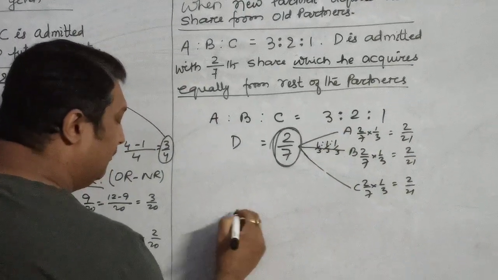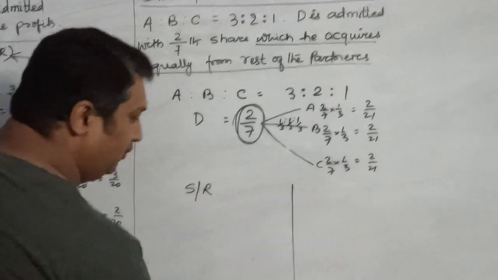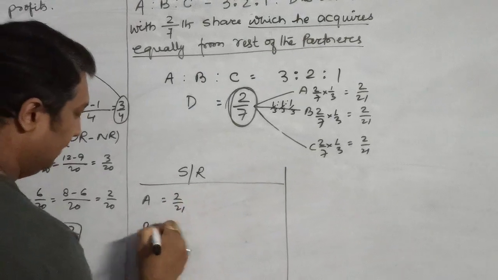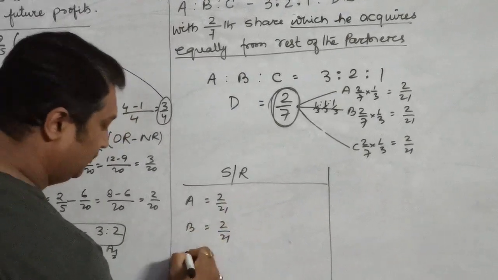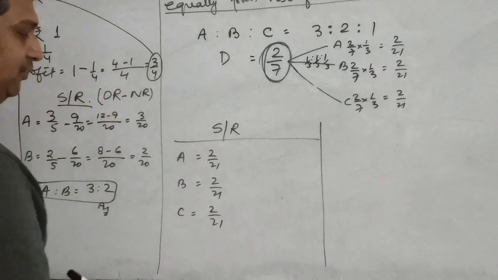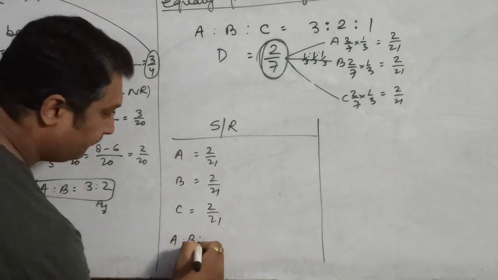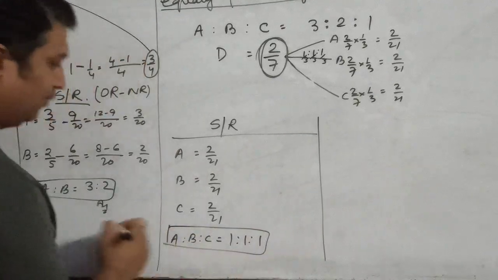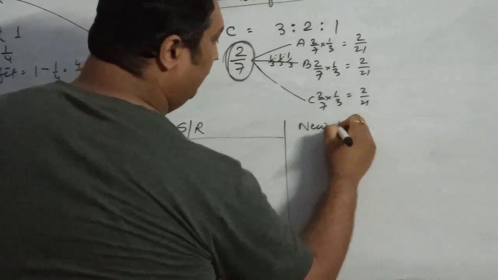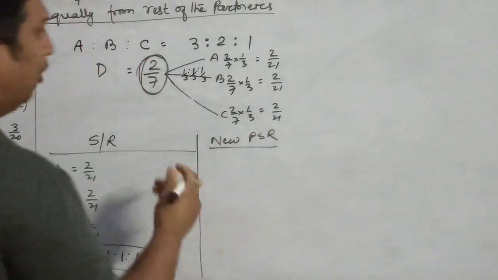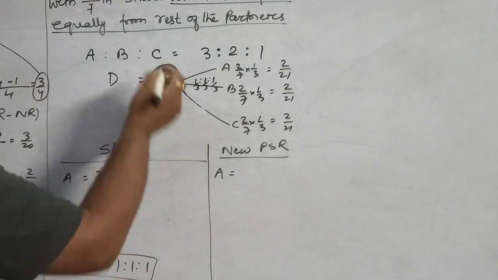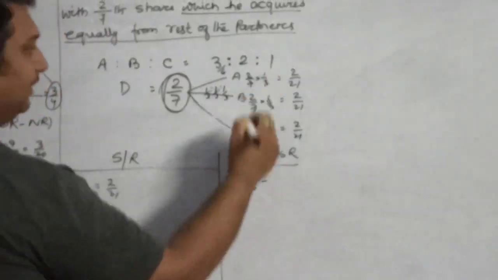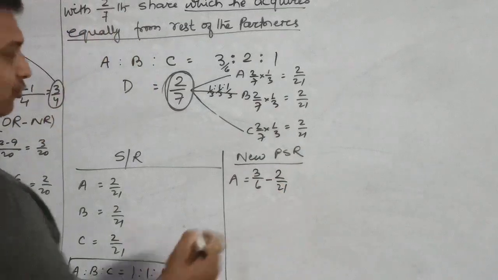So now we can calculate the sacrificing ratio here first. How much is sacrifice made by A? 2/21. B also makes a sacrifice of 2/21. C also makes a sacrifice of 2/21. So what is the sacrificing ratio? That is 1:1:1. Now if you are talking about the new profit sharing ratio, how much will be left with A? A was having how much? 3/6. So out of this 3/6, he has given 2/21 to D.